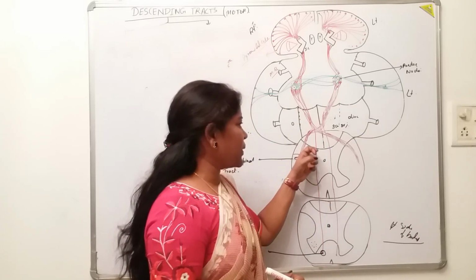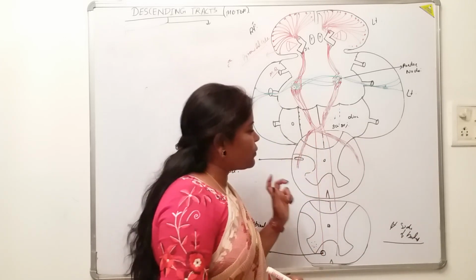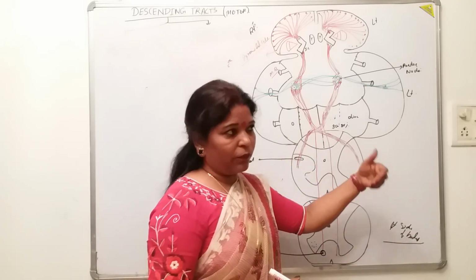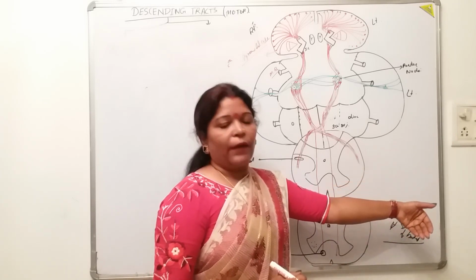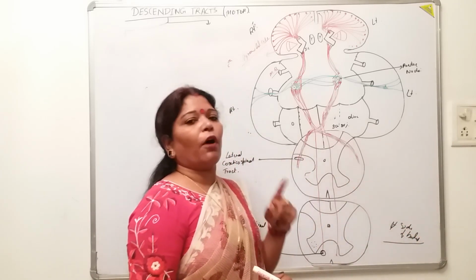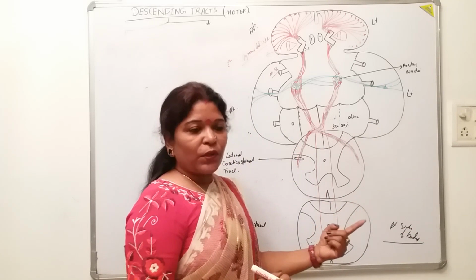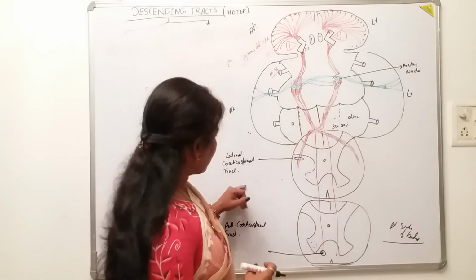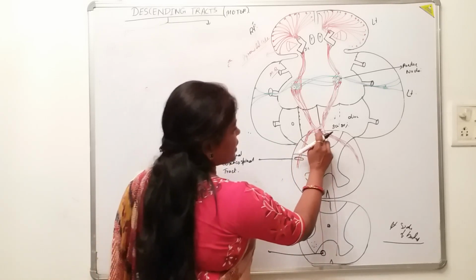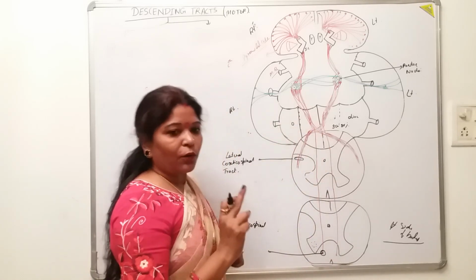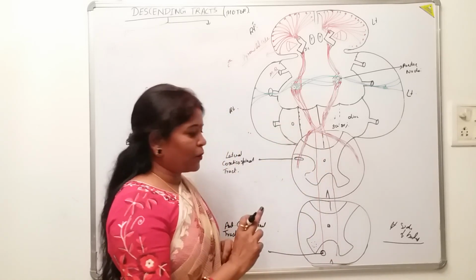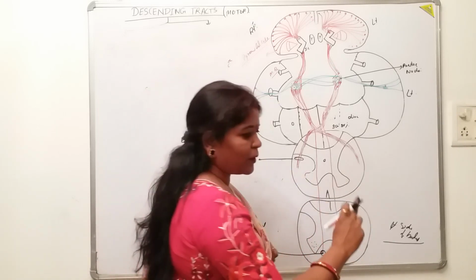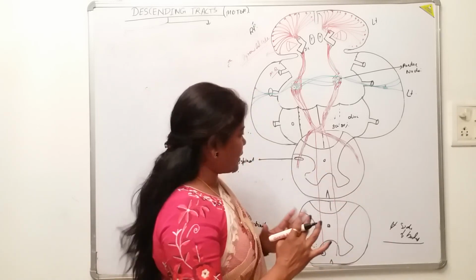If the fibers are not crossing, then how will it control the muscles of the left half of the body? It should also cross to the opposite side, but where? It is not crossing at this very point, but it will cross because it is supposed to control the contralateral body part, isn't it?